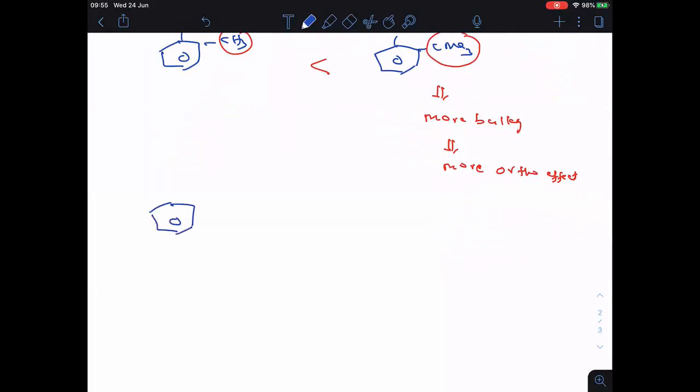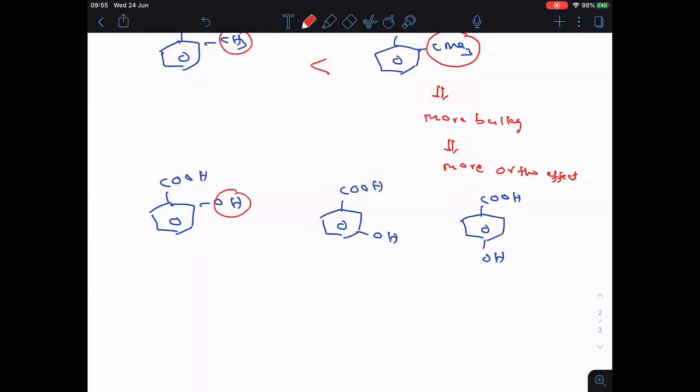Okay, so see clearly now. COOH at ortho position, let me take OH. COOH at meta position, OH. Now here COOH at para position, OH. Clear? Now let us see what is happening here. In case of the first one, what is there? Tell me. Ortho effect is there.